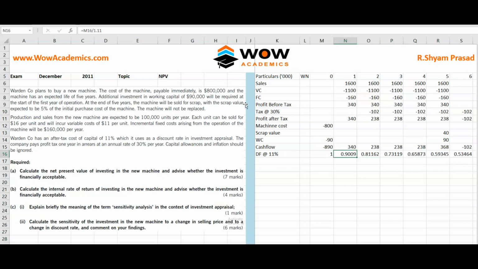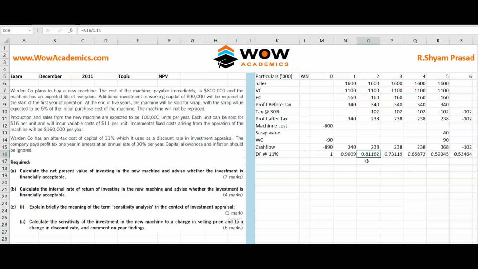I'll repeat again. Take the 0th year as 1, and then in the first year reference the first cell number, which will always be 1, divided by 1 point the discount factor. The discount factor is 11% here, so we take it as 1.11. So you got this formula.